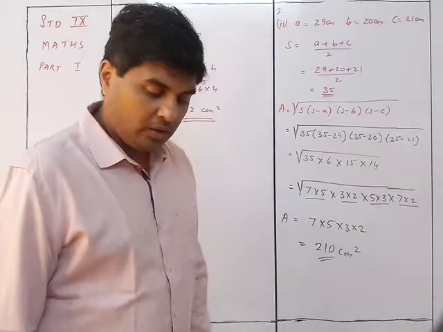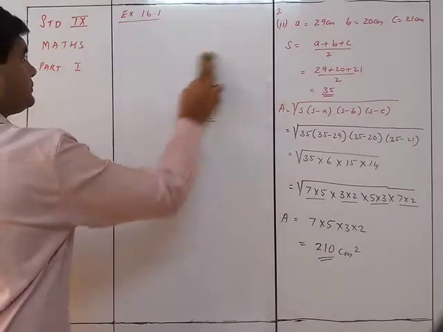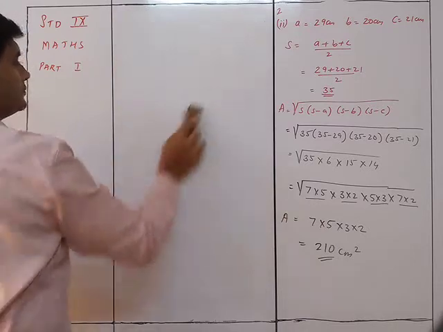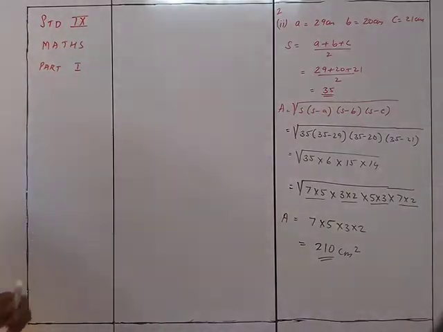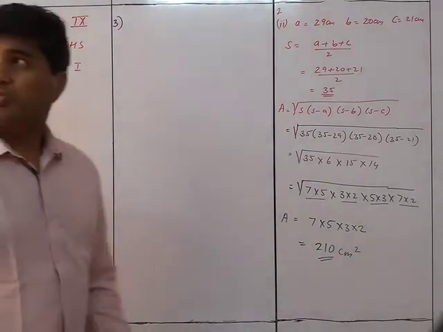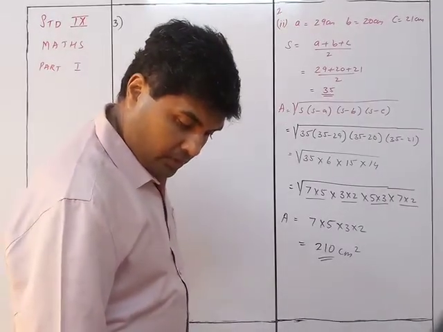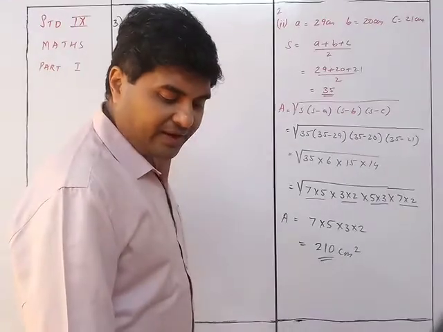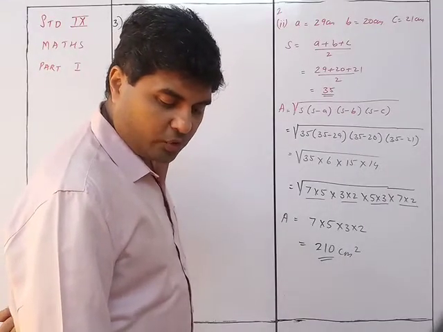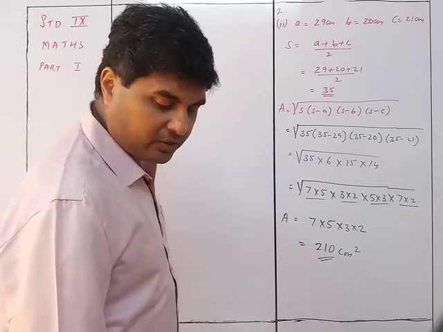We now move on to question number 3. Find the area of a triangle whose sides are 34, 20, 42. Find the length of the altitude corresponding to the shortest side.